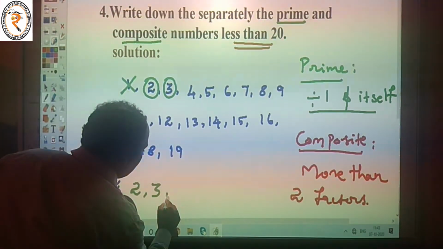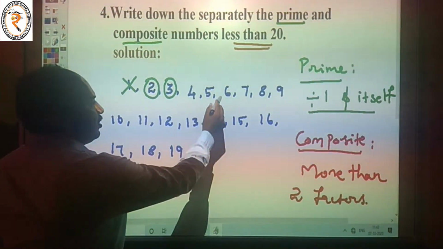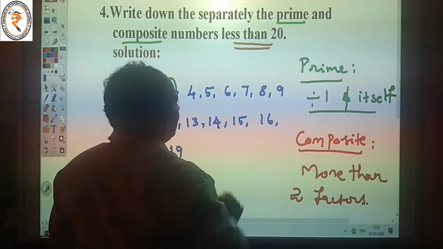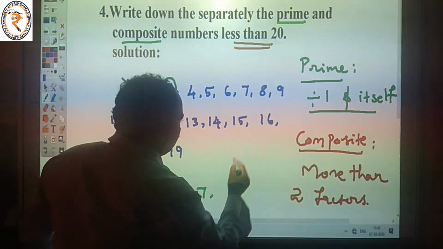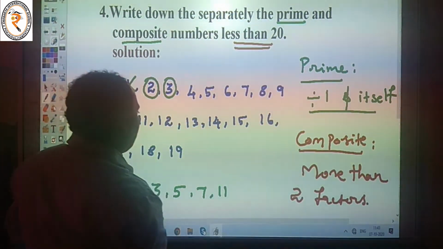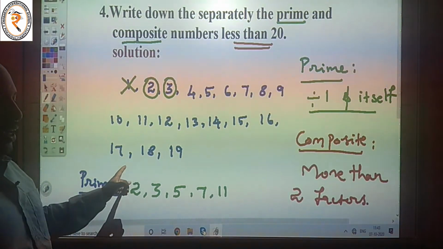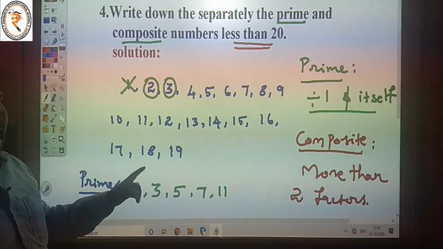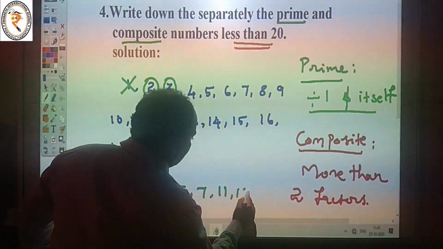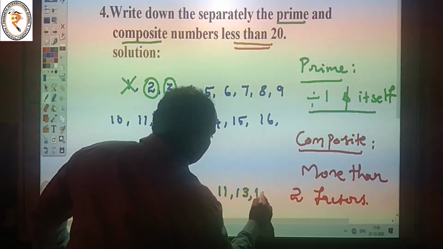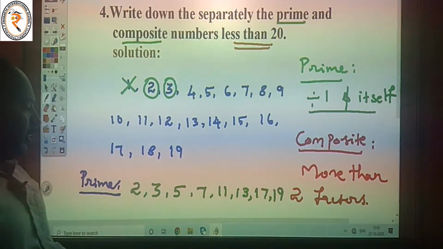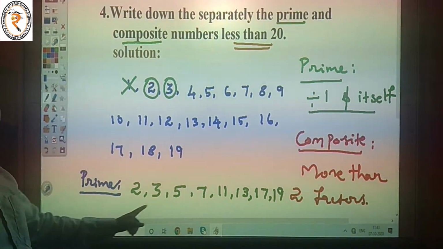The next prime number is 5. 6 is a composite number. 7 is a prime number. 8 is also a composite number. 9 is also a composite number. Then 10 is a composite number. Number 11 is a prime number because 11 is divisible only by 1 and itself. The next ones are 13, 17, and 19. These are the prime numbers.